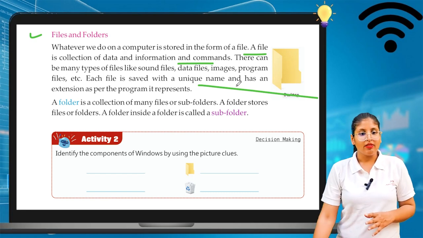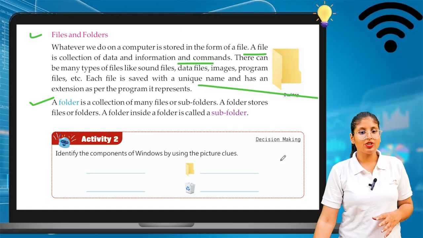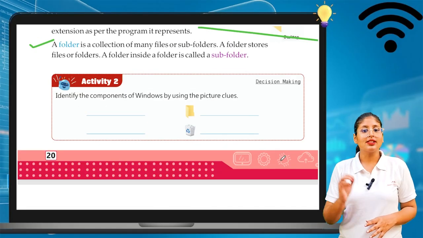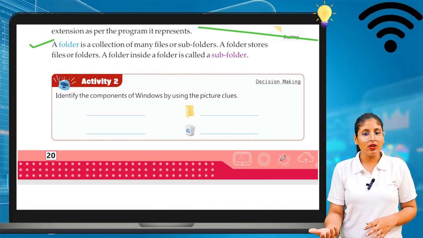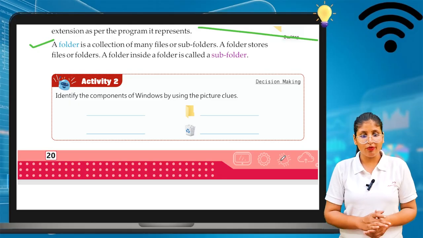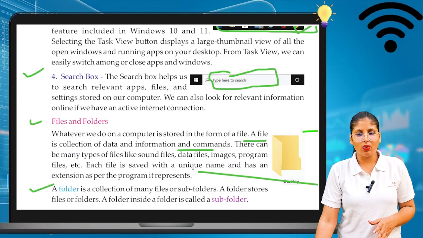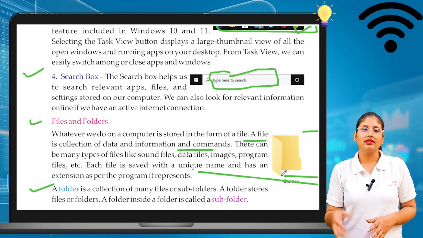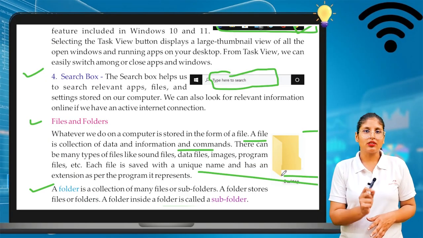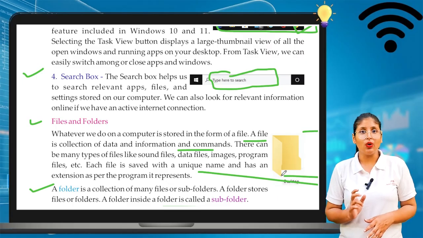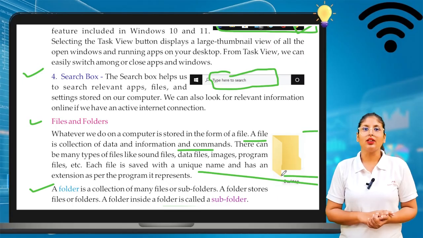Now, a folder is a collection of many files or subfolders. A folder stores files or folders. A folder inside a folder is known as a subfolder. So we already know how to create a folder. Right click, then go on new. After new, select new folder, and you can create a new folder.